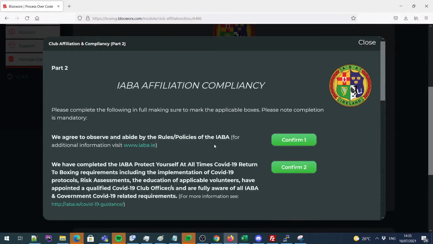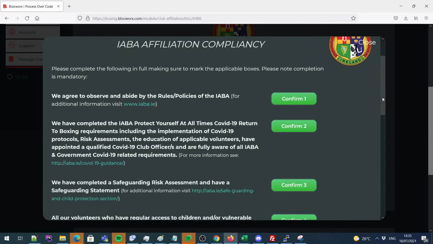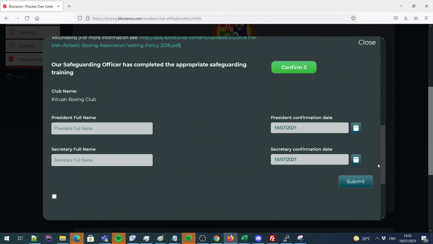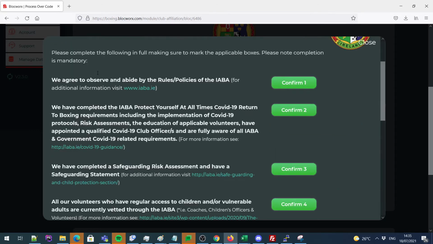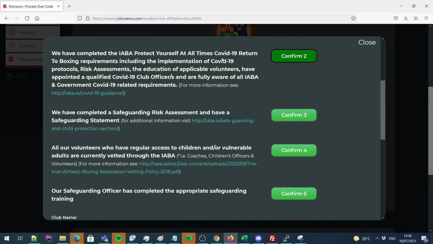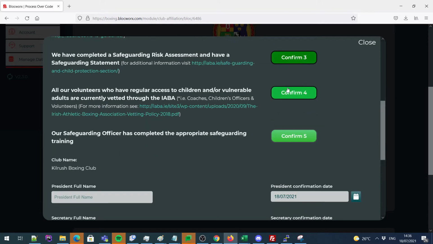The next section is about the affiliation compliancy. Please take the time to read the whole page before putting in the details and before confirming. Once you're happy with the information, then you can take each item at a time and confirm. For instance, we agree to observe and abide by the rules and policies of the IABA. Confirm. And here's different confirms for the different options that you're agreeing to be compliant with.